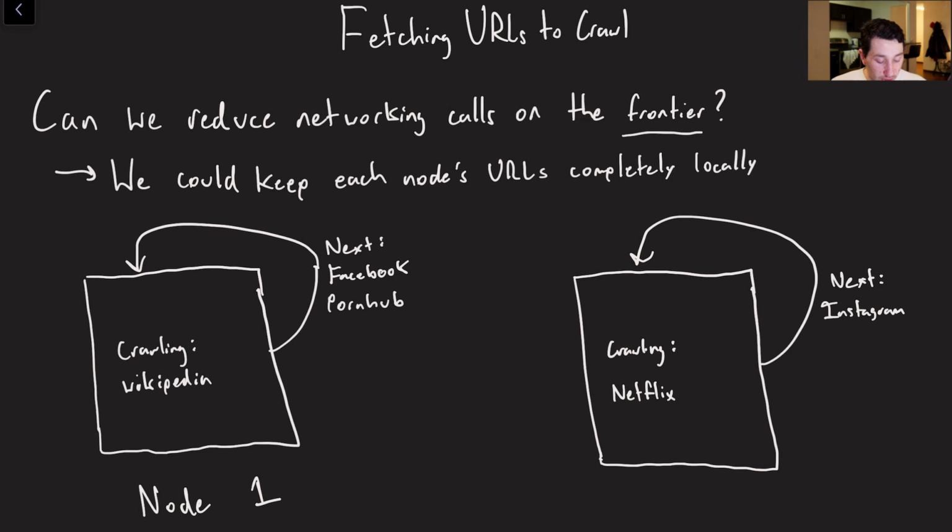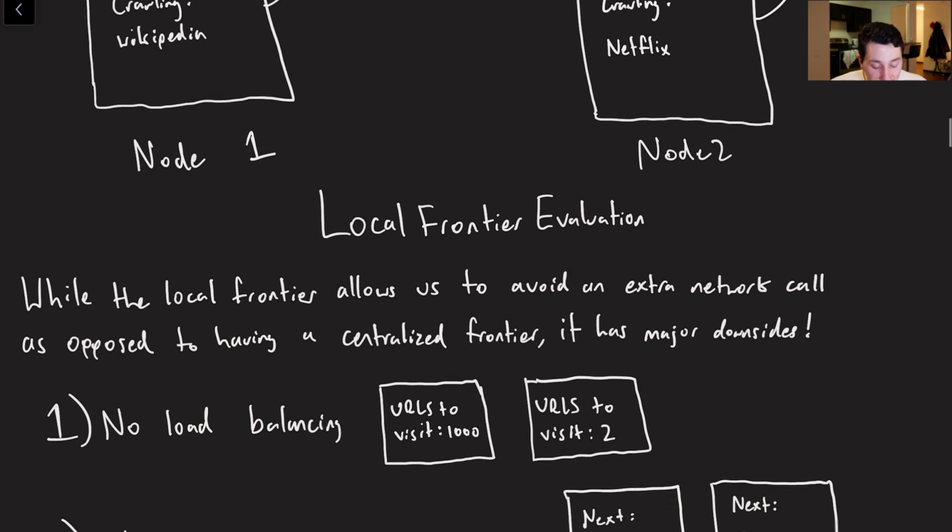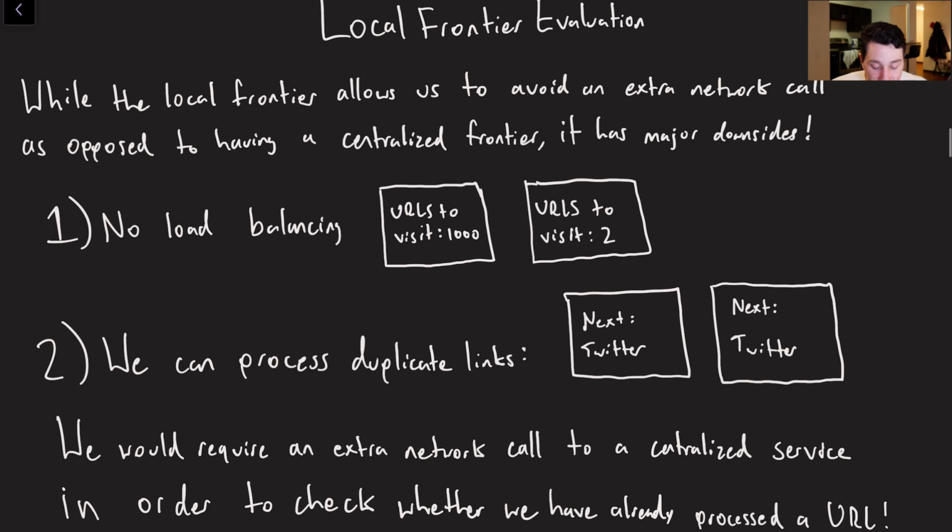Well, if every single node that is processing, so if this is node 2 and node 1 is on the left, if the frontier is stored locally per node, that could make crawling very fast, because then we can basically get a next set of links and just hold them locally without having to make any RPC calls. So that is going to be fast. However, it is also going to have some downsides. Even though it's going to be faster, because we avoid an extra network call when adding things to the frontier, at the same time it has some big downsides.